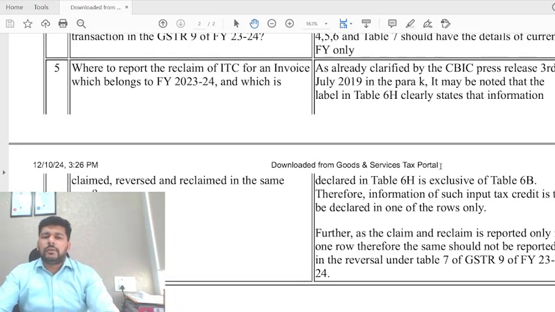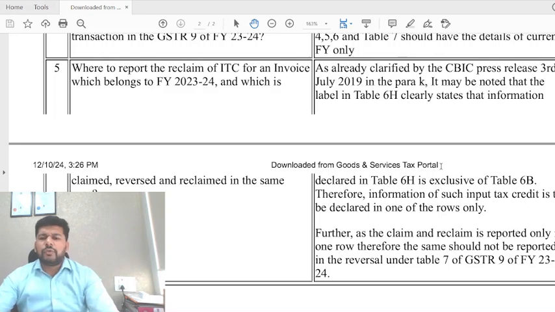Now friends, just for the sake of it, we'll try to understand. What they are saying is reclaim of an ITC for an invoice which belongs to 23-24, and which is claimed, reversed and reclaimed in the same year. So now why would we say so?